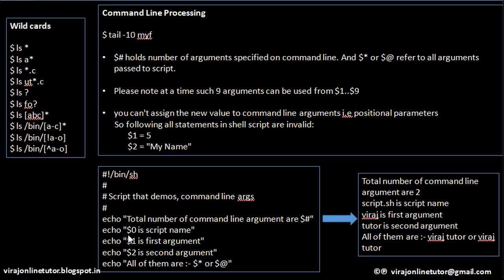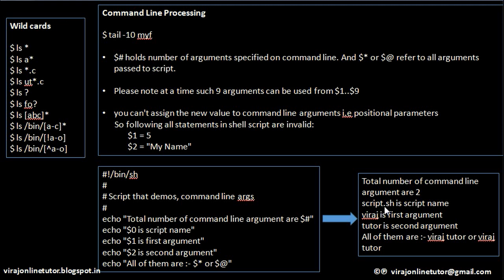Next line says $0 is a script name. So remember that $0 positional parameter means the script name that I am executing. So in place of $0 it prints script.sh.